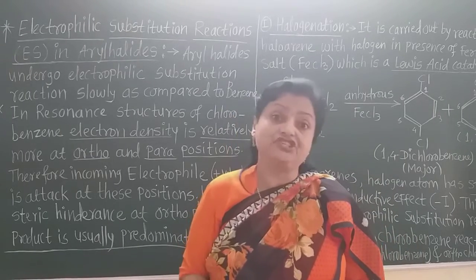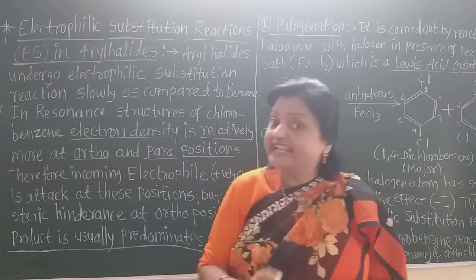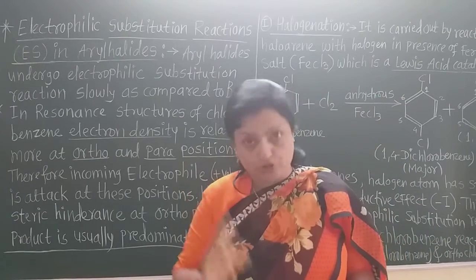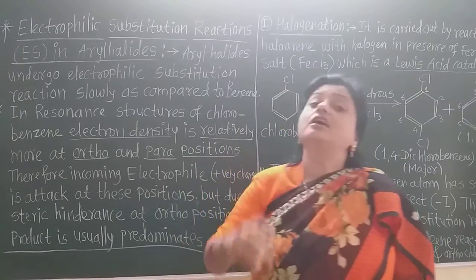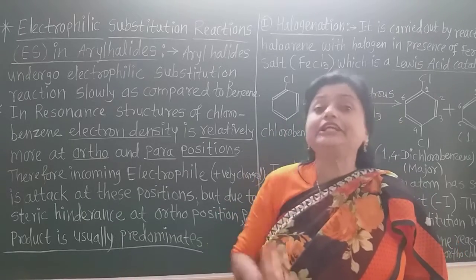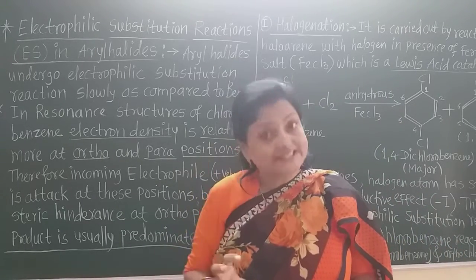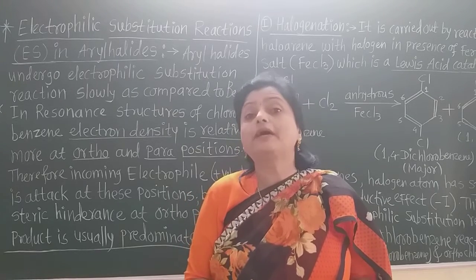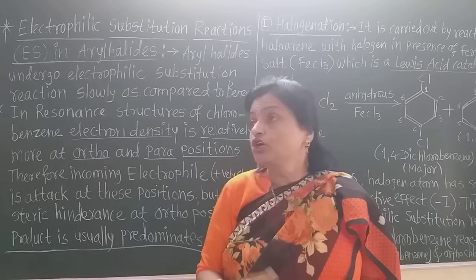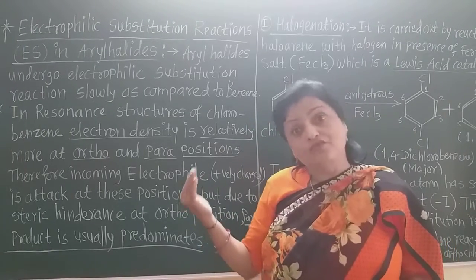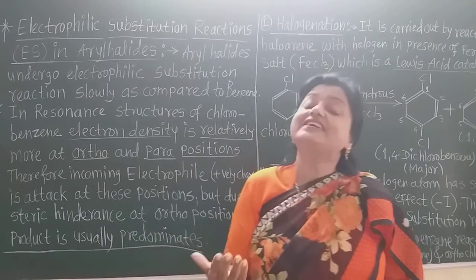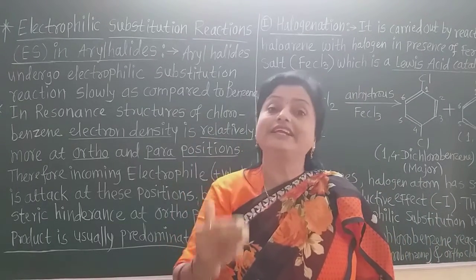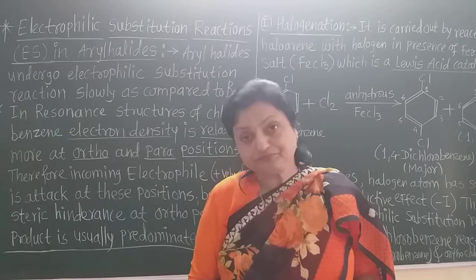There is negative charge only at ortho and para positions. That means the maximum relative electron density is concentrated at ortho and para positions. As ortho and para positions have the negative charge, these electrophiles which have the positive charge always attack on ortho and para positions of the haloarene or chlorobenzene.